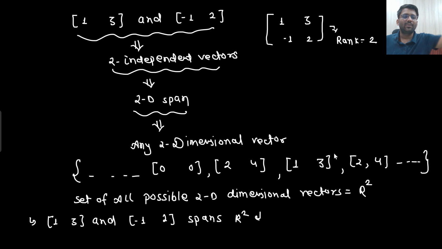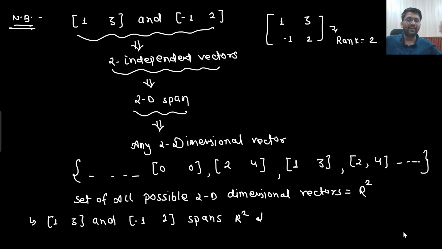So sir, all possible two-dimensional vectors I will be able to create, which is known as R2 only. So that means (1, 3) and (-1, 2) span R2. Is that clear to you or not? So this you can write down as a note. Very, very good points we are going to give.